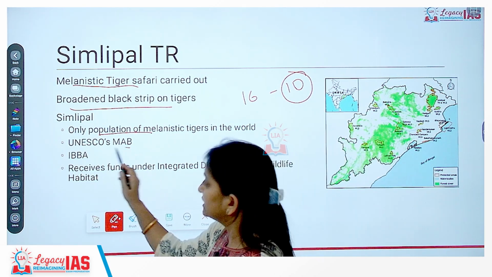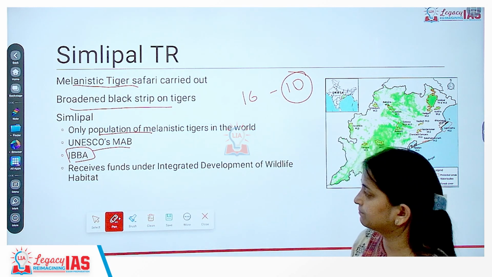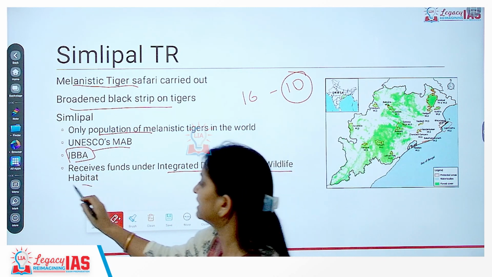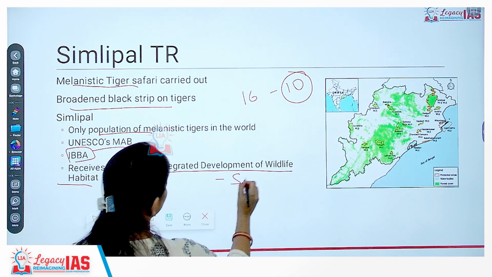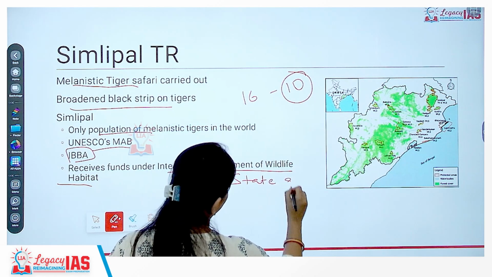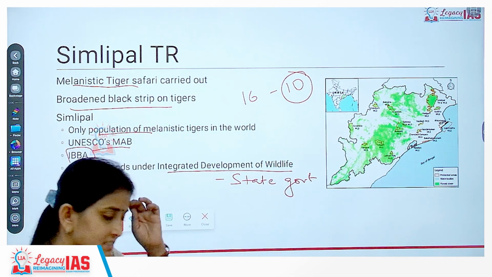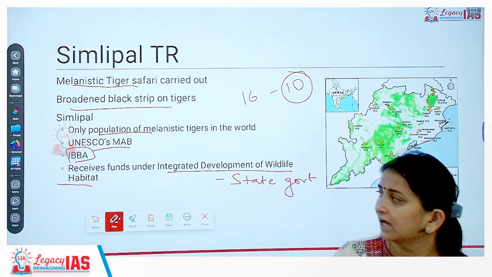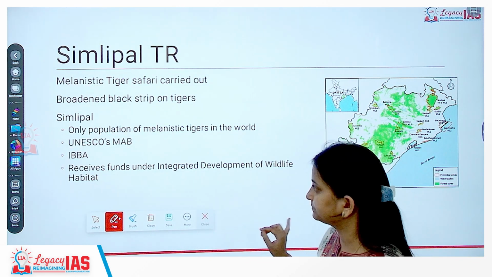We do not have any other place for melanistic tigers other than Simlipal. It is also an important bird and biodiversity area. Plus, it also receives funds under Integrated Development of Wildlife Habitat. Now, what exactly is Integrated Development of Wildlife Habitat? Under this, state governments are given funds. The central government gives funds to the state government, saying this is the designated species that you need to protect in your region. That is the scheme, Integrated Development of Wildlife Habitat.